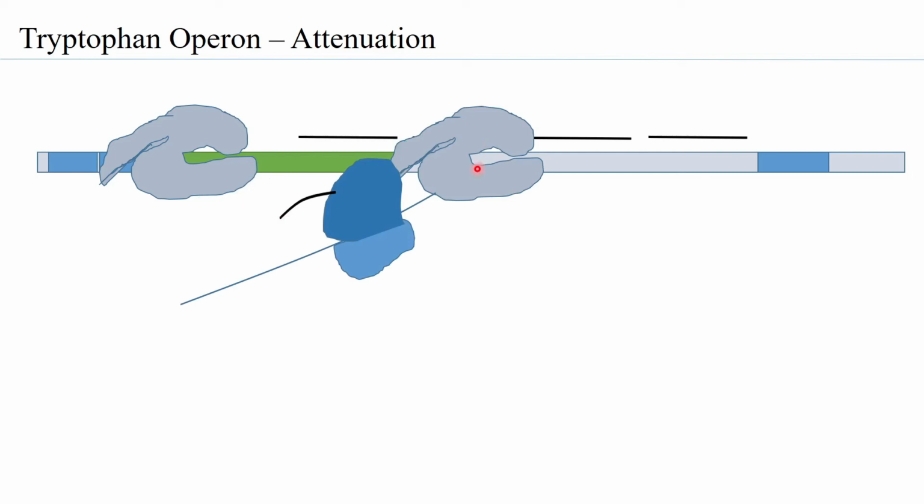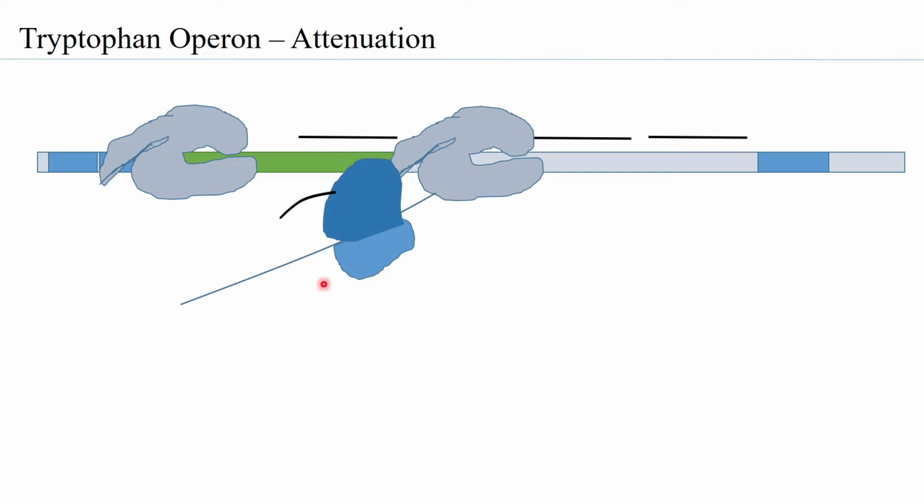As the ribosome reaches the first attenuator sequence within the transcript, as we know, there are two tryptophan codons present in this region. In the scenario where you have no tryptophan or very negligible tryptophan, you will not have charged tRNA for tryptophan.